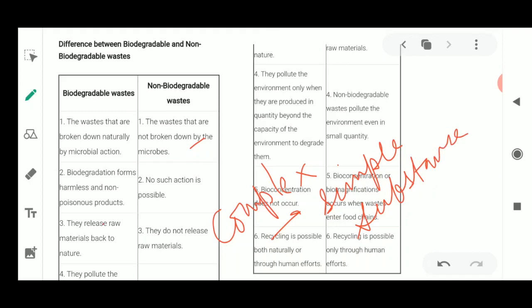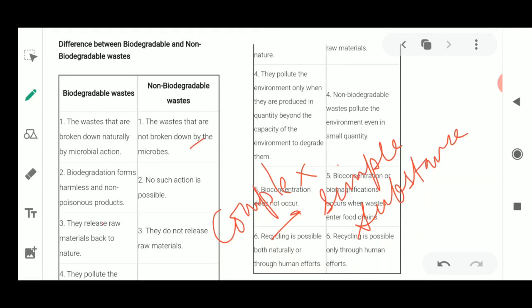And non-biodegradable waste means it is not possible for the microbes to biodegrade it. That is why it is known as non-biodegradable waste. Glass is not eaten up by the microorganisms, it will be recycled.